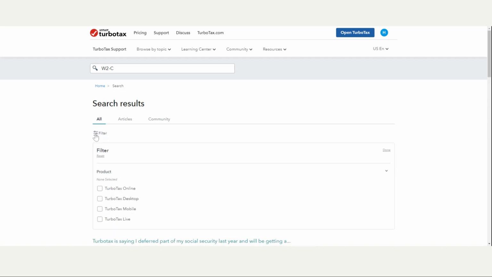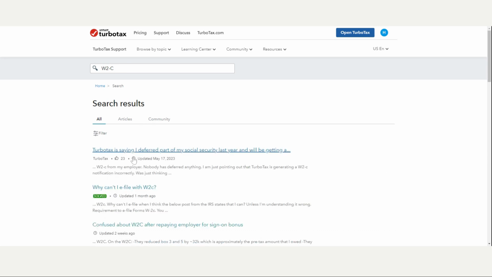You can filter results by selecting the type of TurboTax product that you are using. It is helpful to look for community results that are marked Solved to further refine your search. Select the search result that best matches your specific situation and review the discussion thread.